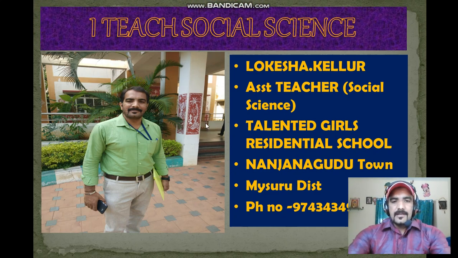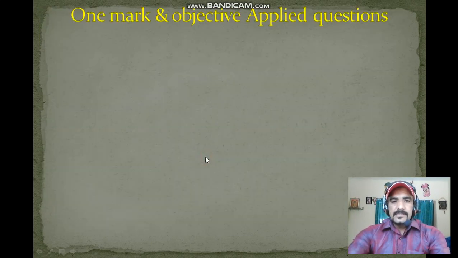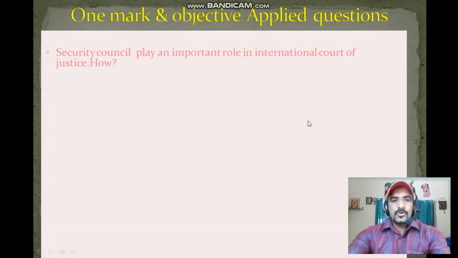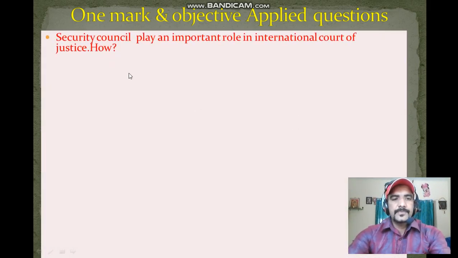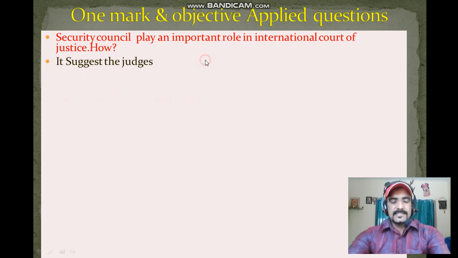Dear students, in this video I come with some more important applied one-mark questions. These questions are helpful for your examination. Let us know about the important questions. The first one: the Security Council of UNO plays an important role in the International Court of Justice. How? Because the Security Council suggests the judges of the International Court of Justice.